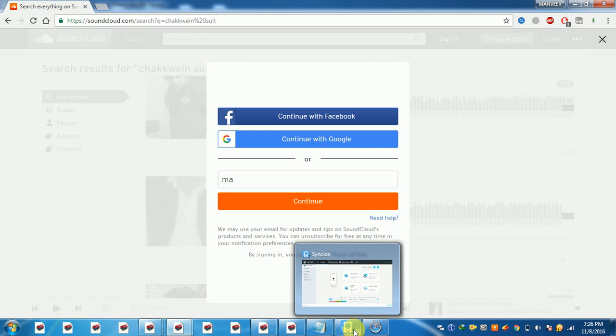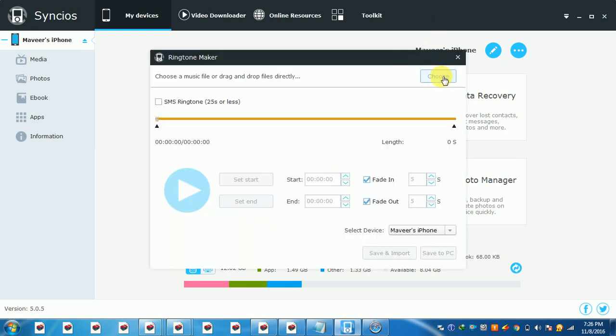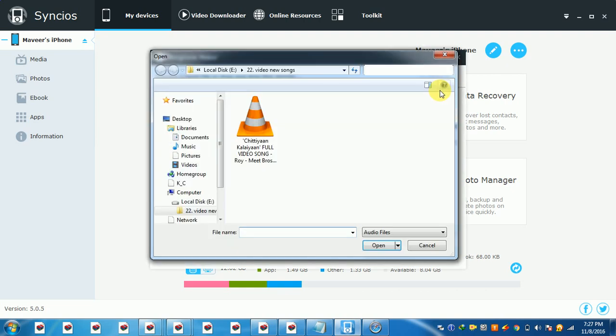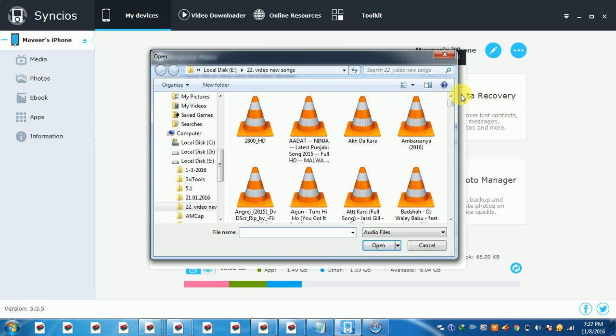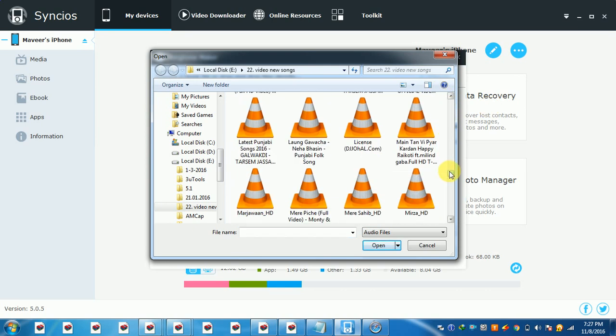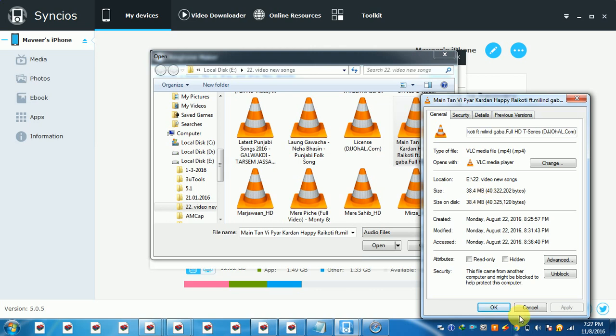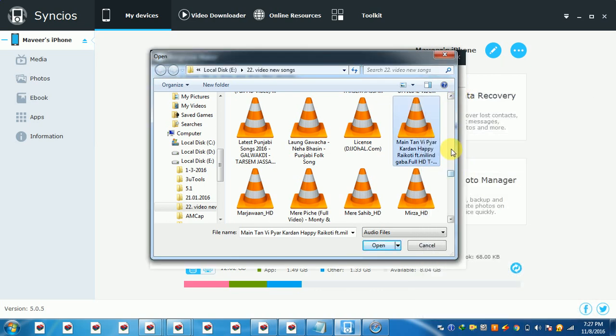It is very simple. So my iPhone is connected with SyncIOS. So go to ringtone maker and go to choose. So you can also choose video songs, MP3 songs, every file. So these are all video songs. See, because this is a video song and the size is very big. So I will choose this song.